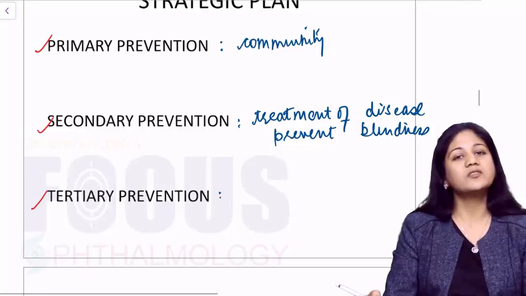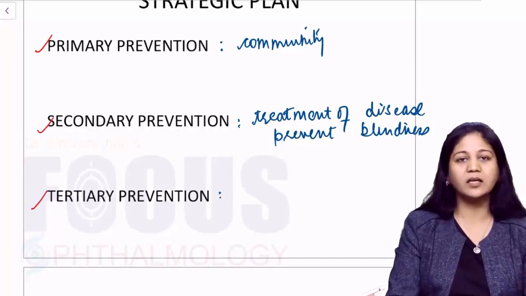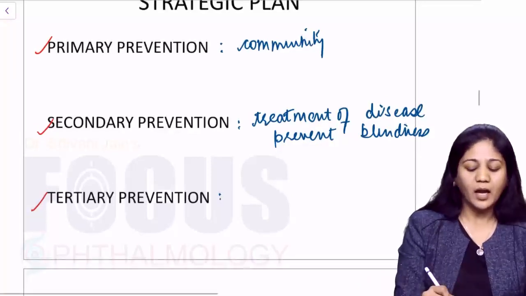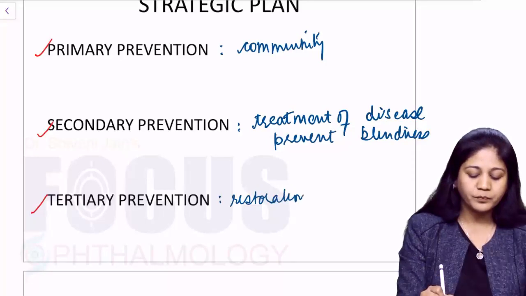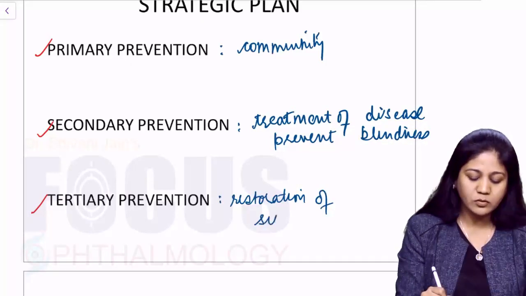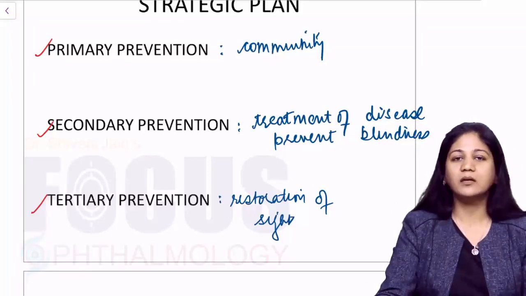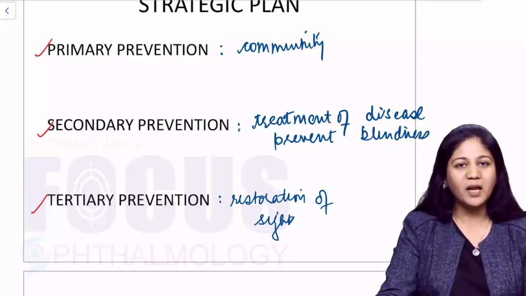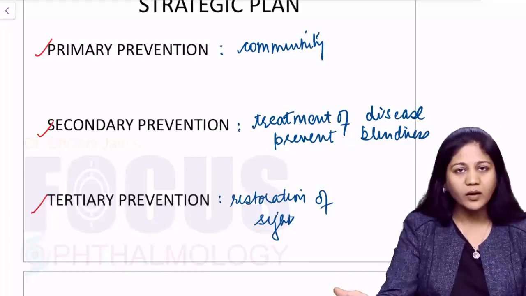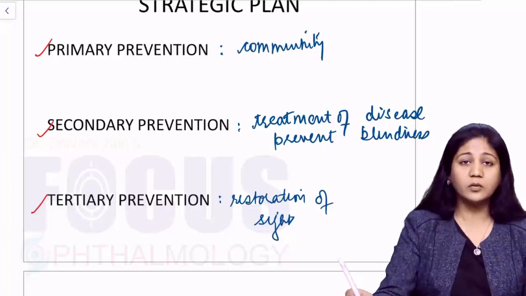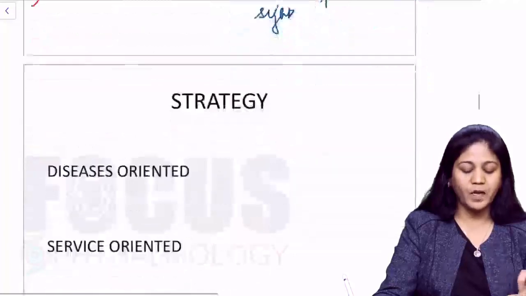Now, the tertiary prevention is when the disease is occurring, the blindness is ensuing, and you are giving measures for restoration of sight. This is also important. You should know tertiary prevention. Restoration of sight could be in cases of corneal blindness. You can do surgery as in penetrating keratoplasty. You can replace the cornea, and you can give keratoprosthesis. Something like that is your tertiary prevention.